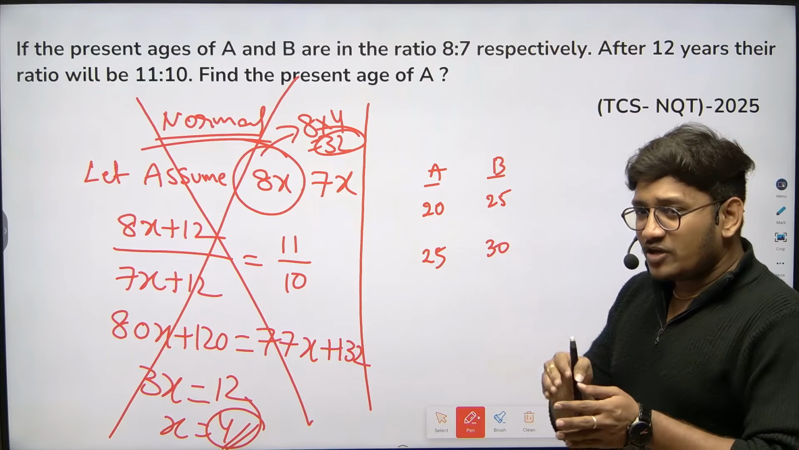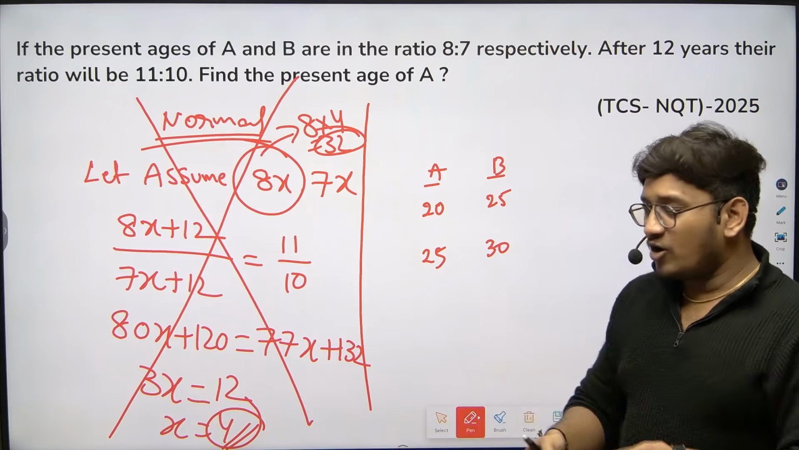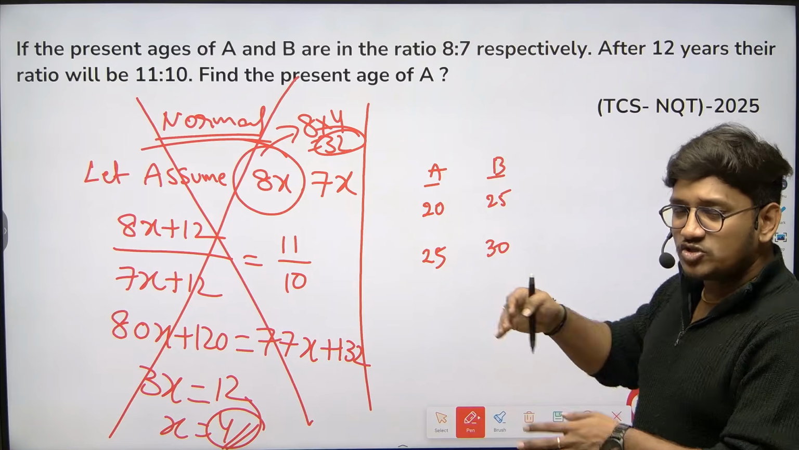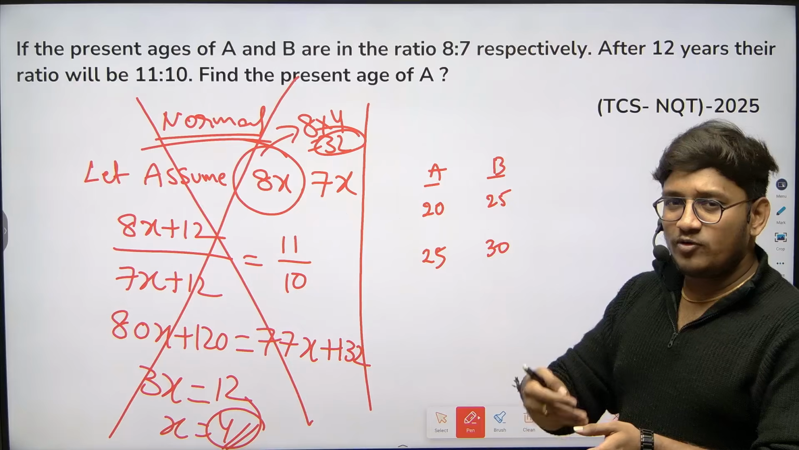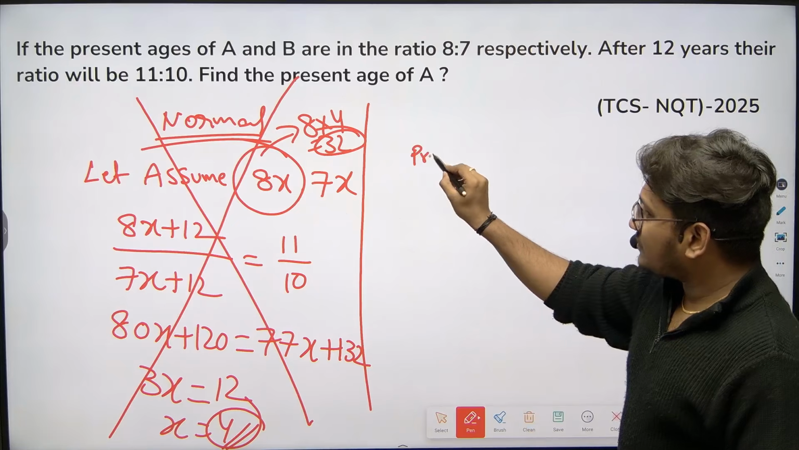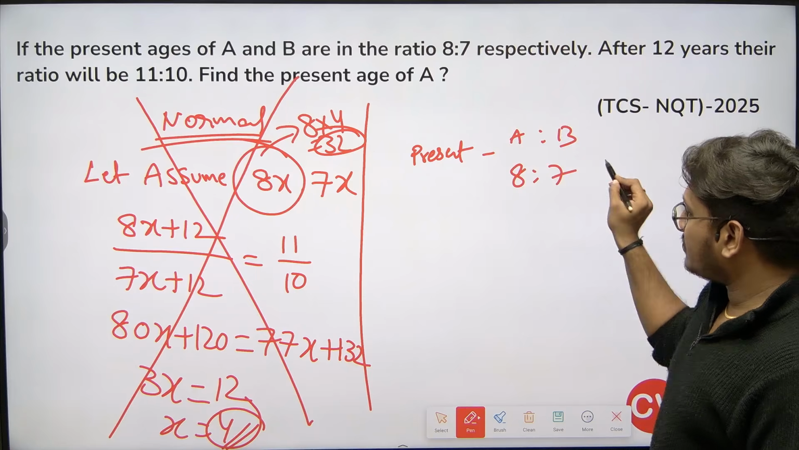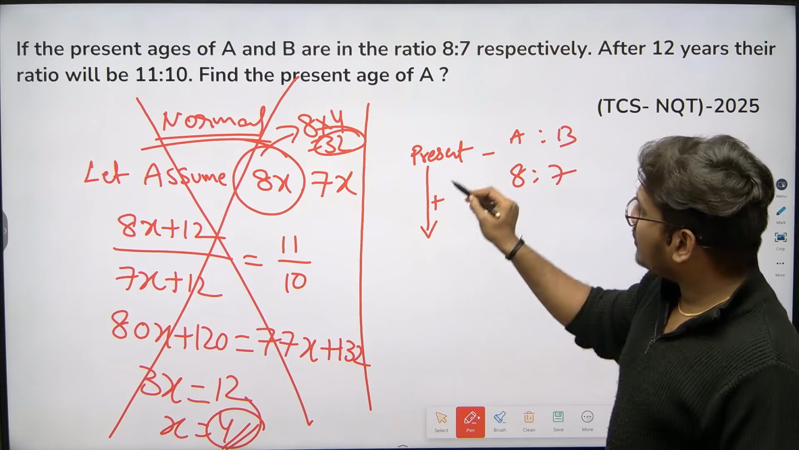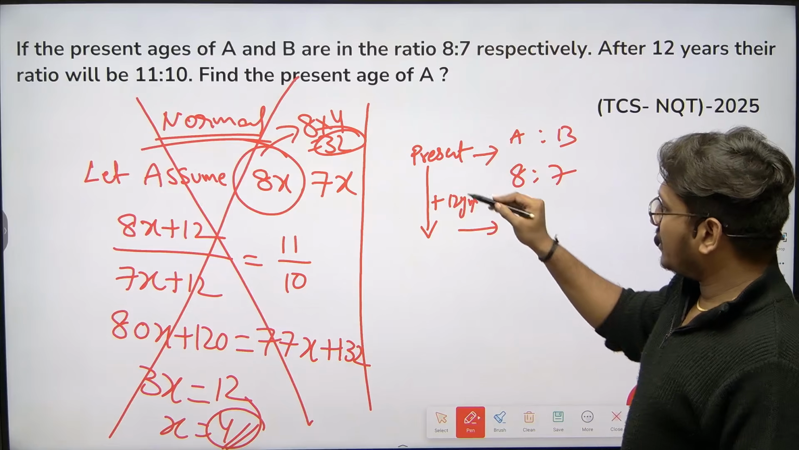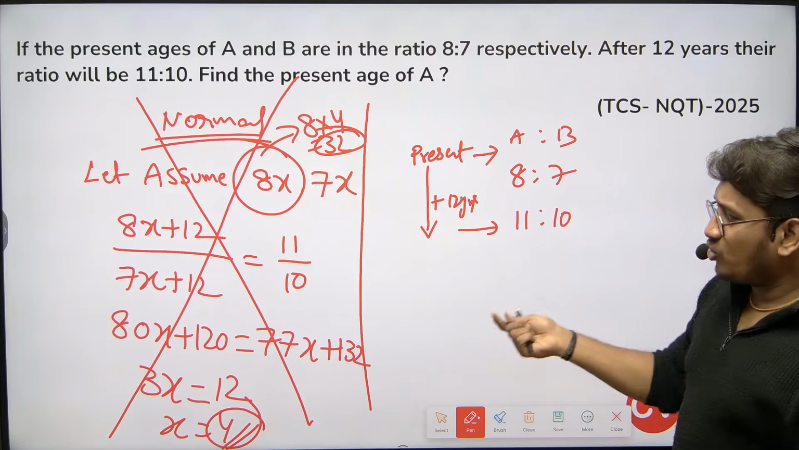When I talk about after 5 years, 10 years or even 100 years, if I'm comparing two or three people, obviously both ages will increase by the same number of years. Now I'm going to apply the same logic here. Presently the ratio of A to B is 8:7. After 12 years the ratio of A and B becomes 11:10. No need to do all the calculations.